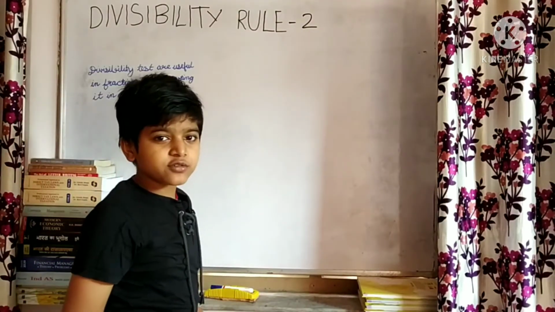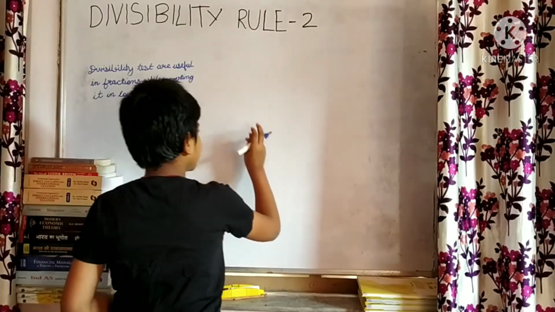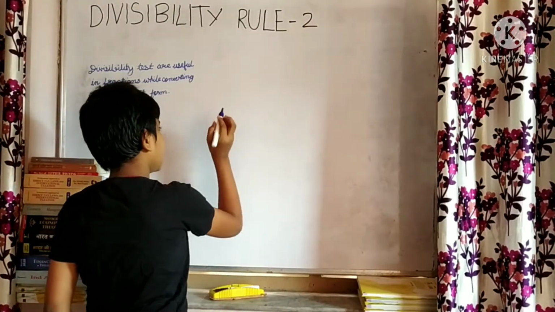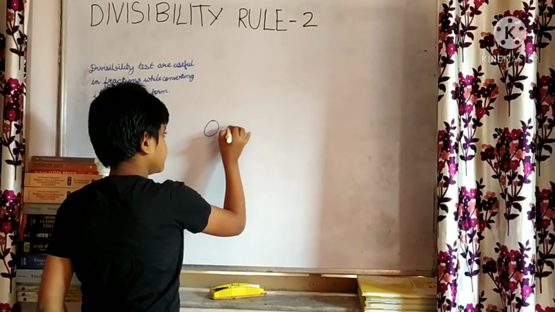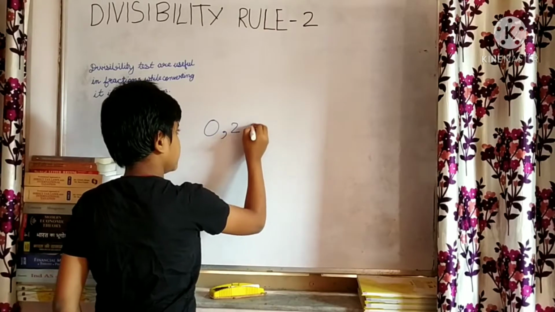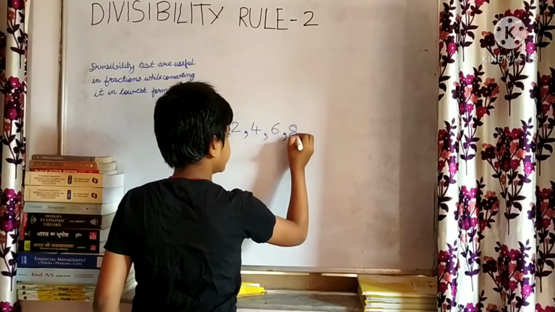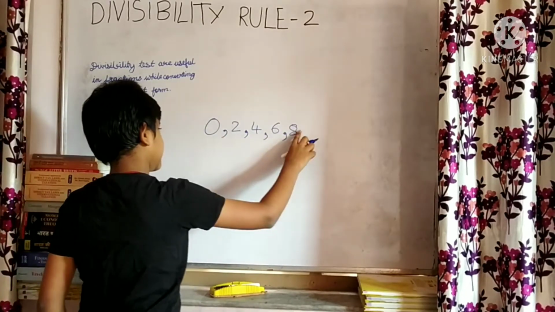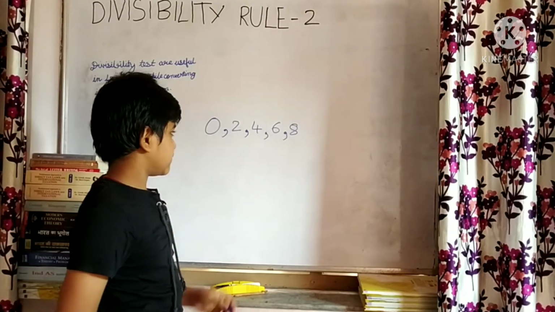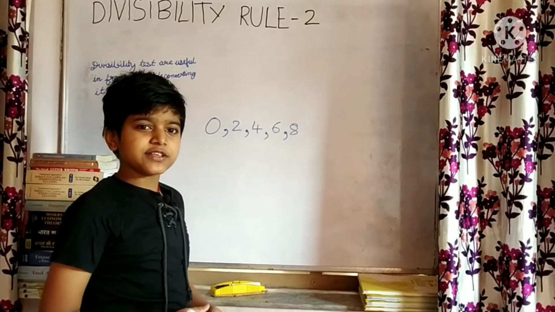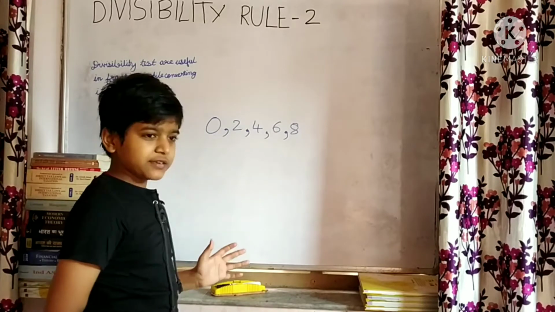The divisibility rule of 2 is that a number is divisible by 2 when it ends with 0, 2, 4, 6, 8. If any number ends with these 5 numbers, then it is divisible by 2, or basically it is divisible by 2 when it is even.